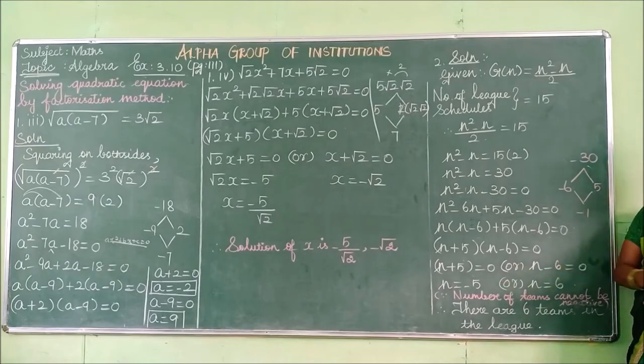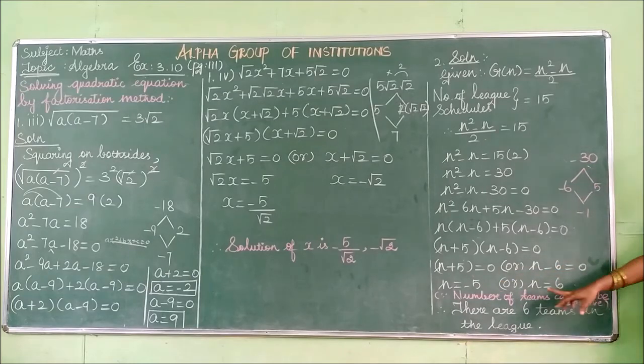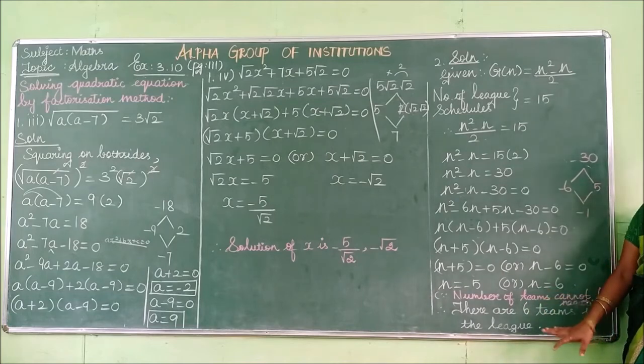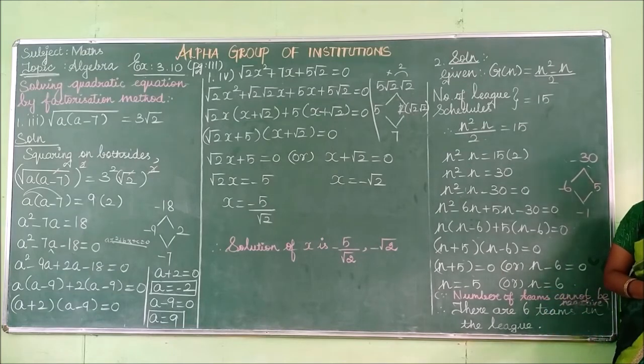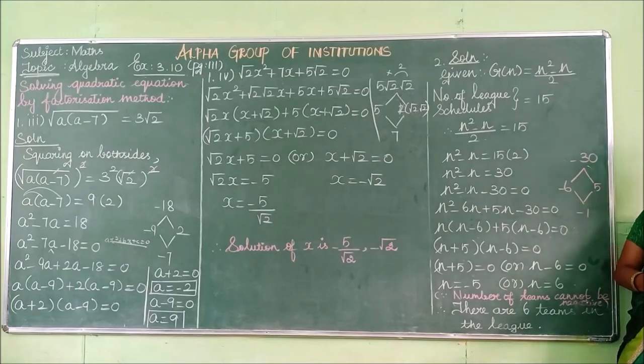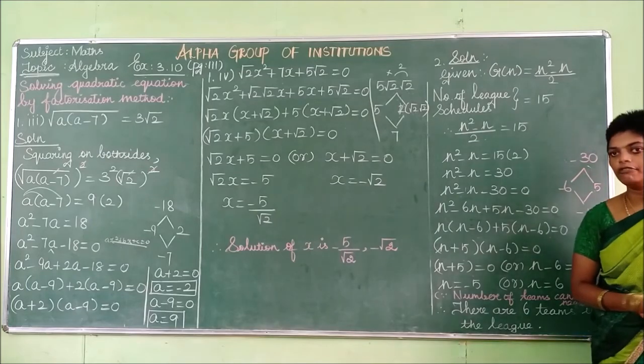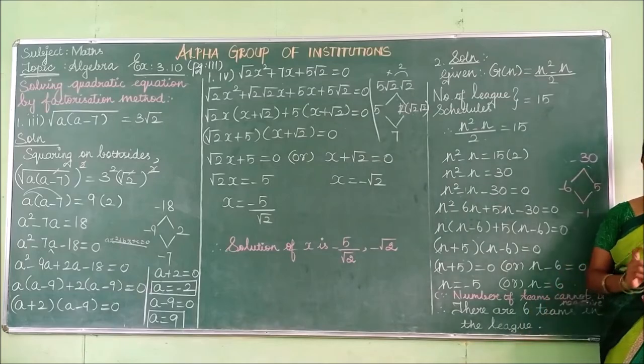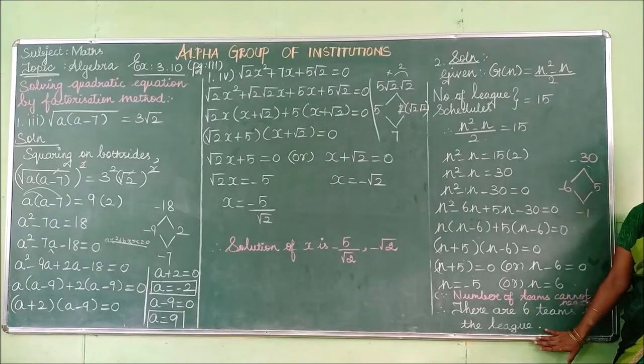So a negative value is never taken in the sport. So the number of teams cannot be negative. So there are 6 teams in the league. So how many teams participated in the league? 6 teams. Okay, 15 games will be conducted for the 6 teams. 15 games will be conducted for these 6 teams.